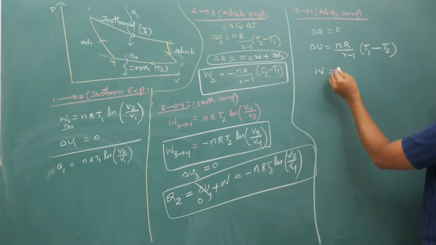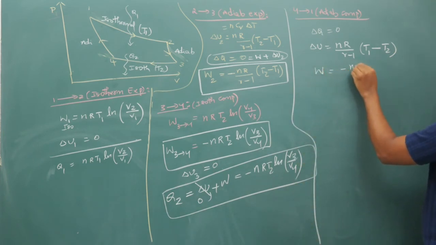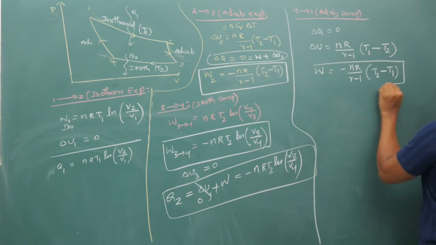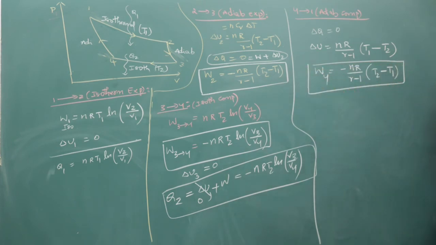Now your work done is minus of nR by gamma minus 1 times T2 minus T1. Here also your work is W4.